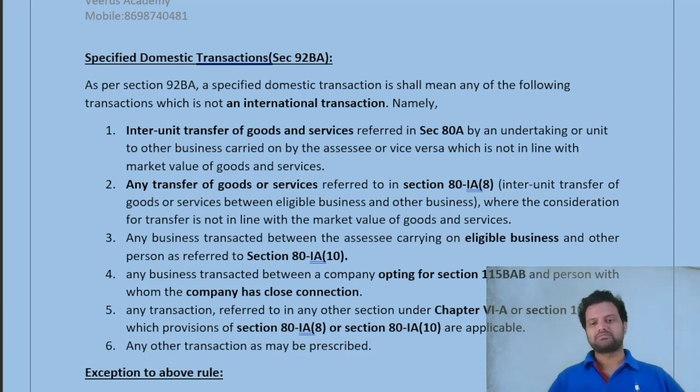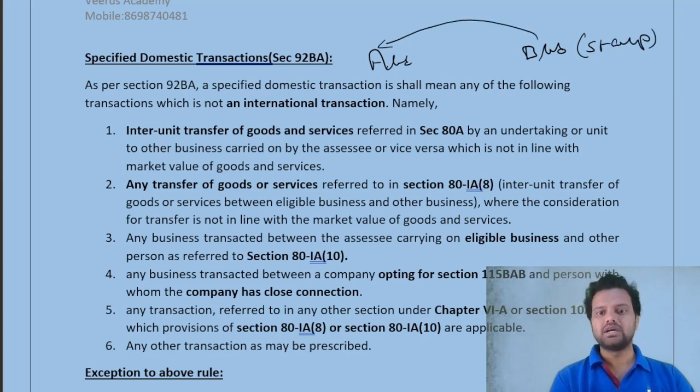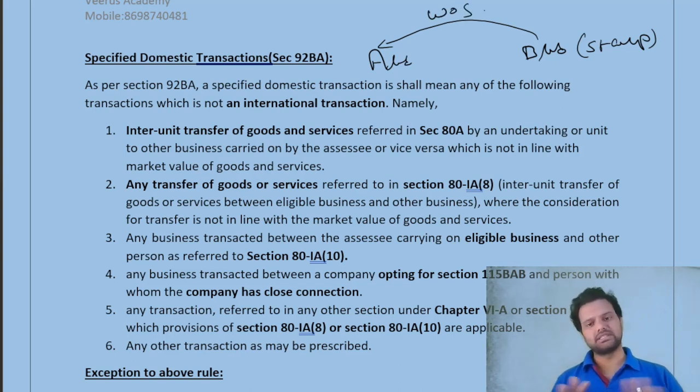I will give you a background before going into the provisions. For example, there are two companies, A Limited and B Limited. Both are in India only. B Limited is a startup and a wholly owned subsidiary of A Limited. So the management of both companies is one and the same.